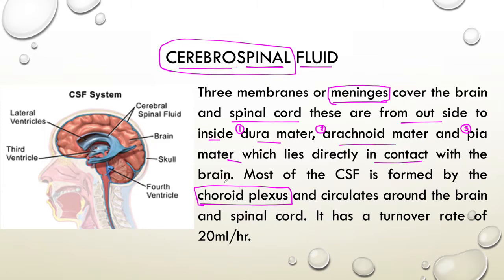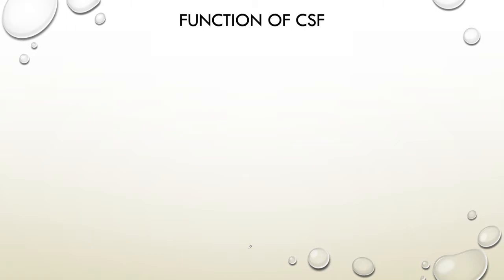Most of the CSF is formed by the choroid plexus, and it circulates around the brain and spinal cord. It has a turnover rate of about 20 ml per hour. That means per hour almost 20 ml of CSF is flowing through the brain and spinal cord. Now let us see what important functions the CSF plays in our brain.